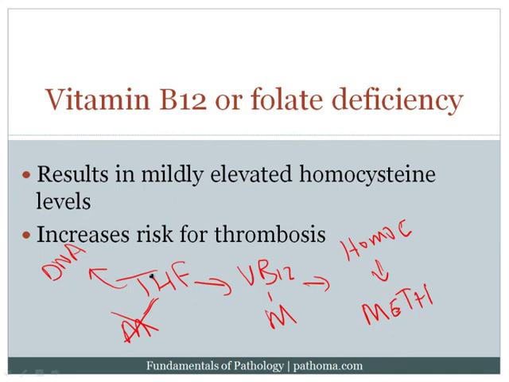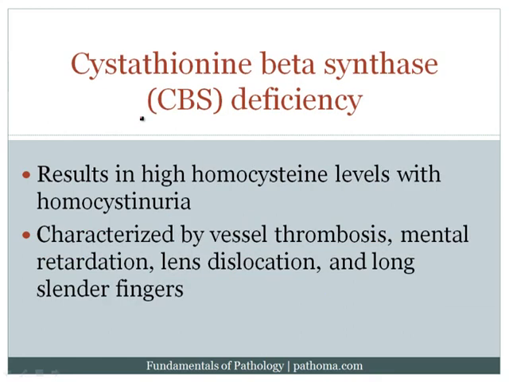And imagine that if we don't have folate, or if we don't have vitamin B12, we won't be able to obviously hand off that methyl group to homocysteine to produce methionine, so homocysteine will increase. And when homocysteine increases, that damages the endothelium, giving an increased risk for thrombosis. So one way by which patients can have an increased risk of thrombosis is to have a vitamin B12 or folate deficiency. Another way by which this could occur is that we could have a deficiency in an enzyme that's necessary to convert homocysteine to cystathionine.